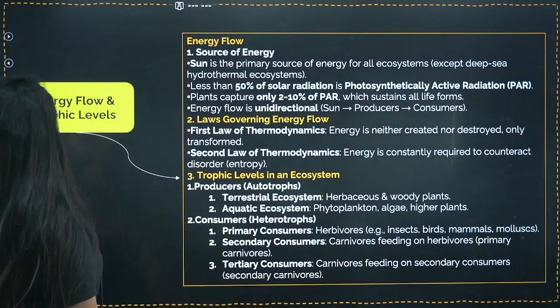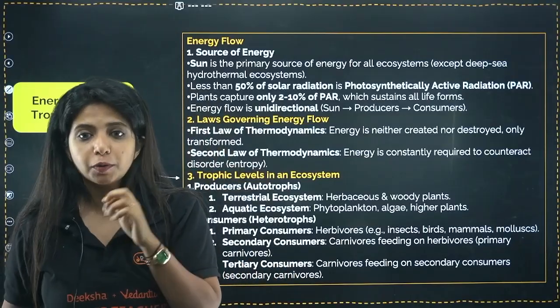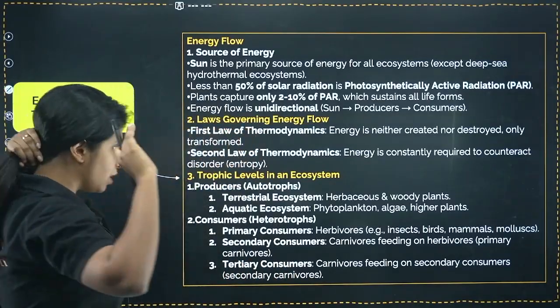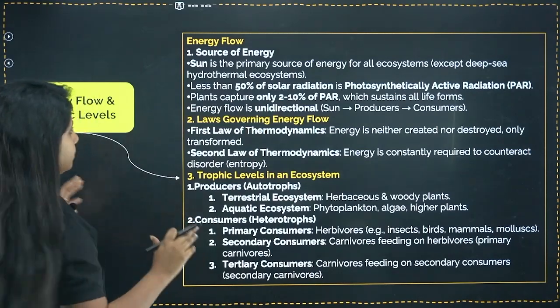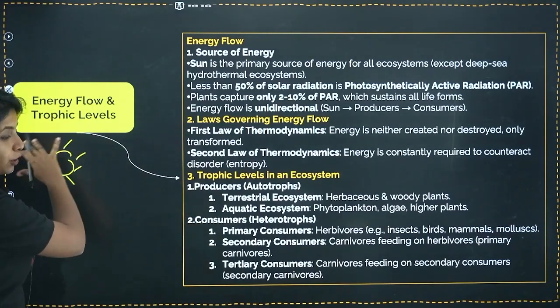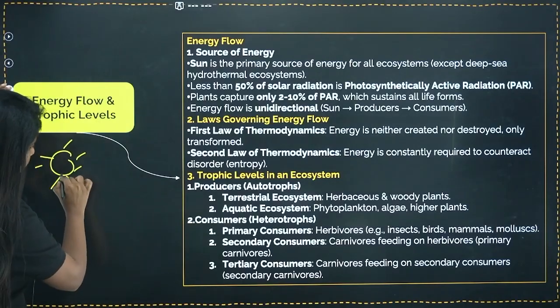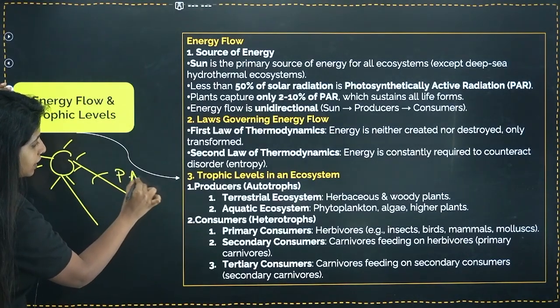Okay, now we come to the energy flow. Energy flow is also super important. Now listen to me very carefully. I'll go directly to the important things. So suppose this is the sun. The sun produces many different types of radiation, right? In that, one type of radiation is photosynthetically active radiation.